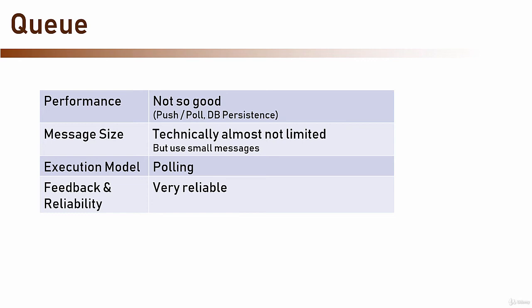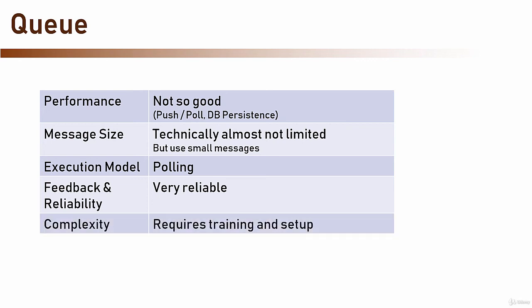And what about complexity? Well, this is also one of the weak points of queue. In order to use it, we should include in our architecture a queue engine and learn how to use it. We will need to dedicate time for training and setup, and complex queue engines can be quite difficult to maintain. It's much more complicated than a simple REST API.